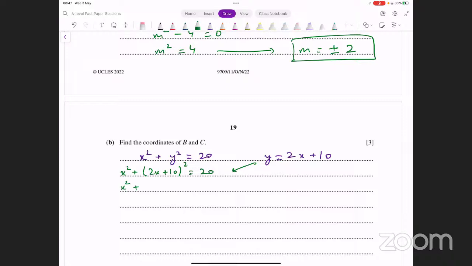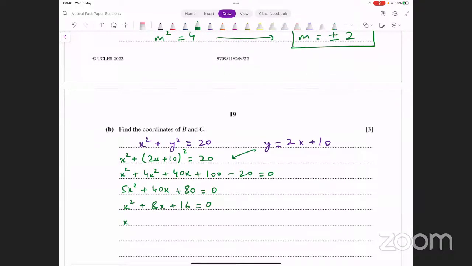x squared plus (2x plus 10) whole square, that is 4x squared plus 2 into 2x into 10, that's 40x, plus 100, minus 20 equals 0. And this gives us 5x squared plus 40x plus 80 equals 0. Can we simplify this? Divide by 5. This is going to give us x squared plus 8x plus 80 over 5 is 16. This equals 0.